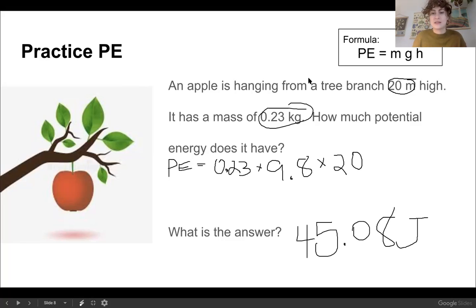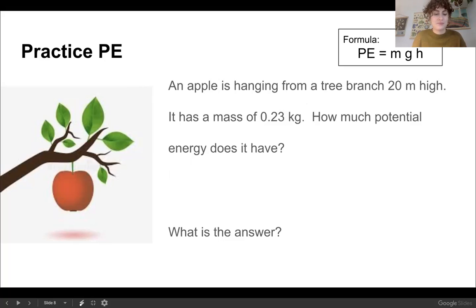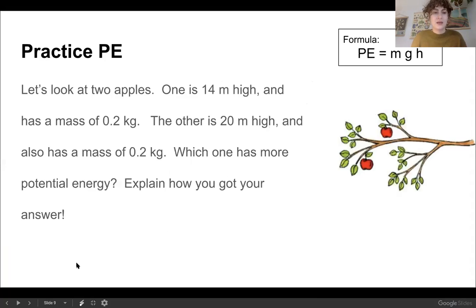Alrighty, great. Let's go on to the next slide. Now let's try a little comparison problem. Let's look at 2 apples. One is 14 meters high and has a mass of 0.2 kilograms. The other is 20 meters high and also has a mass of 0.2 kilograms. Which one has more potential energy? Explain how you got your answer. Pause the video and think about it.